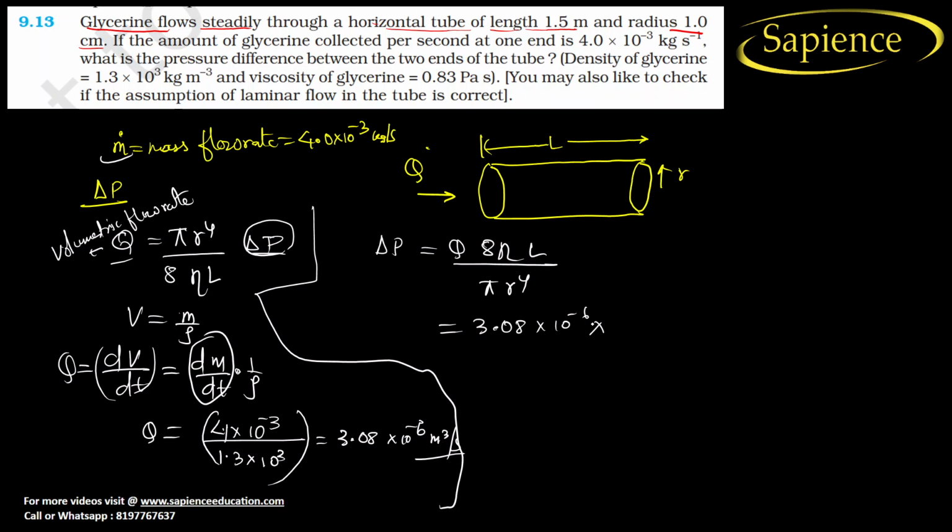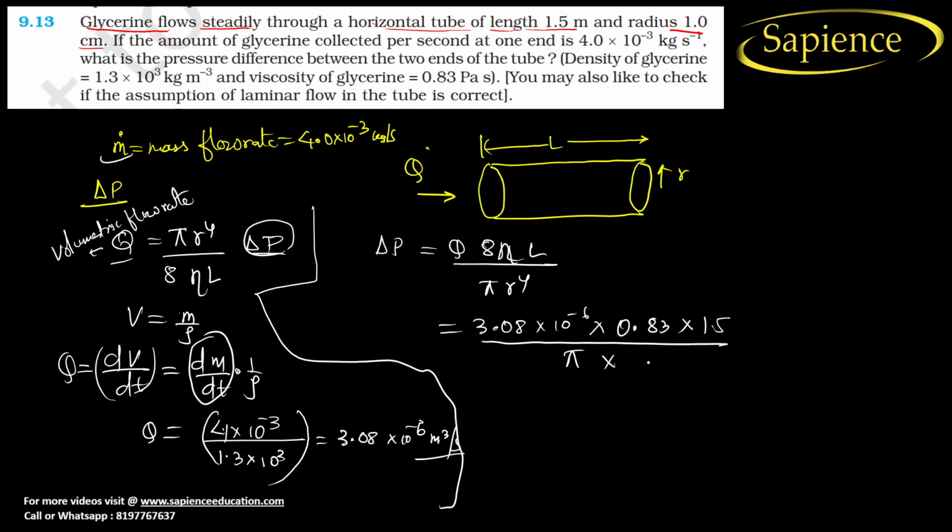So we are taking SI units. What is the value of eta? Eta is viscosity. The viscosity of glycerin is 0.83 Pascal second. So let us consider this 0.83 Pascal second into length. The length of the pipe they have given is 1.5 meter. Divided by pi into radius. The radius is 1 centimeter.